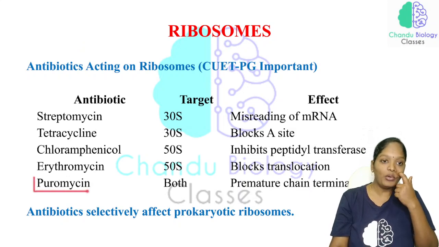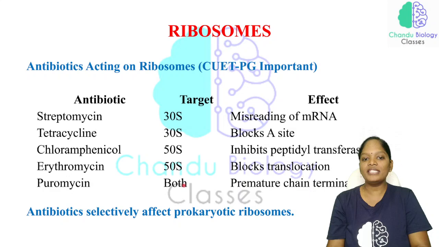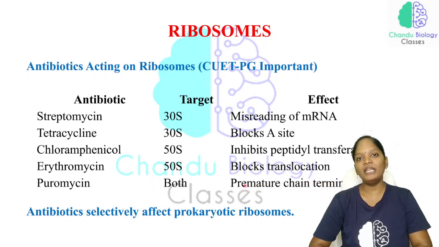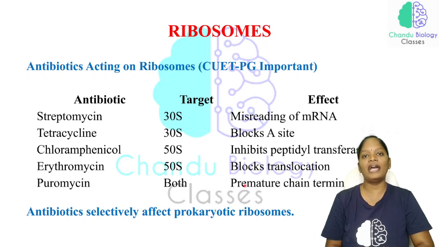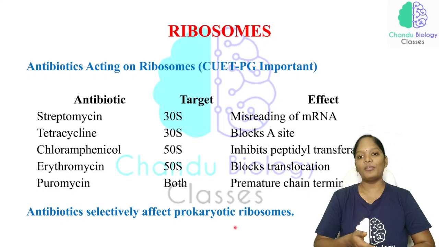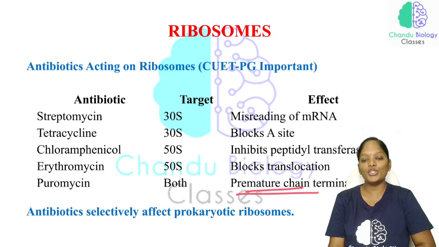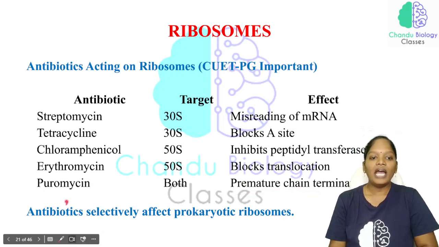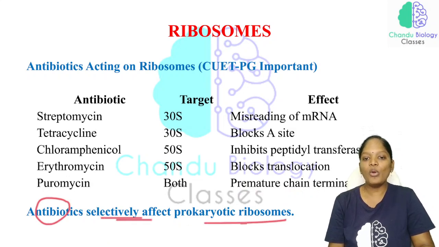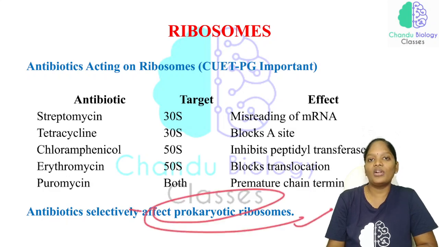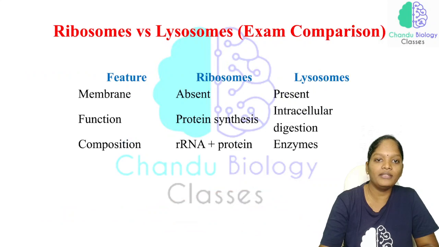Puromycin is a very important antibiotic. Puromycin targets both the 30S as well as the 50S subunit. It causes premature chain termination: the chain is terminated before all the amino acids have been added properly. So puromycin causes premature chain termination. Antibiotics selectively affect the prokaryotic ribosome. This is a very important statement.